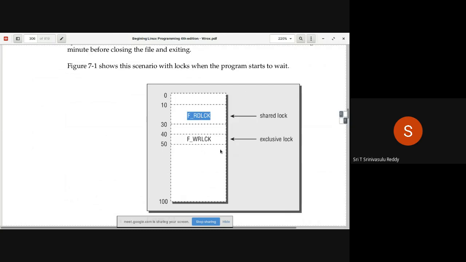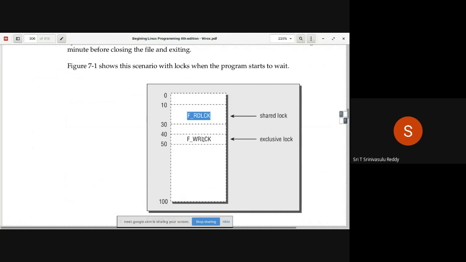So if you run this particular program for the first time, you are going to get all these things, no issue. You run the same thing once again, you can get the shared lock. There should not be any issue. But the exclusive lock, if you again try to run, naturally, because already one process is holding this, the other process is not going to be allowed to apply this particular lock.